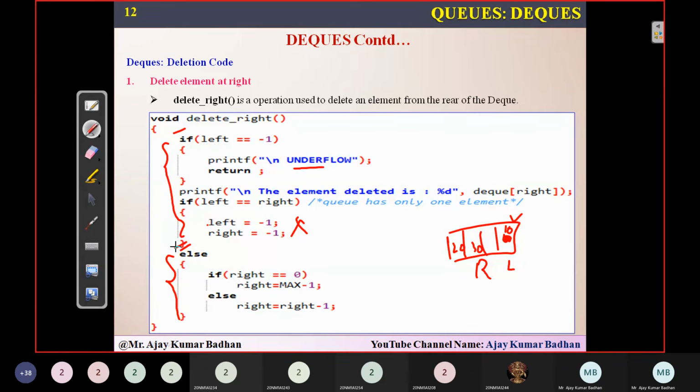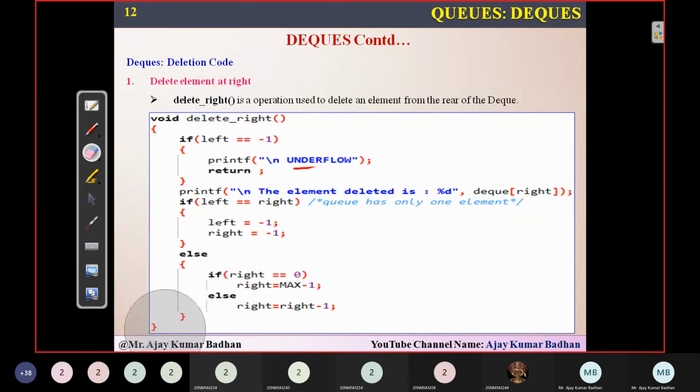Here, when we are deleting an element, where we used left equal to this, here we are using right equal to 0. If right is pointing to index number 0, make right as max minus 1, because you're deleting from the right. Suppose left is present here, right is present here. If I ask you to delete an element from the right, which element will be deleted? 30 will be deleted. And when you're removing 30, what is the next right element present here? 20. So right should be pointing to index number 0, not to 1. We get to this particular index simply by decrementing it. Else right equals right minus 1, and the remaining process is the same as the previous one. Based on that, you can delete this particular element.